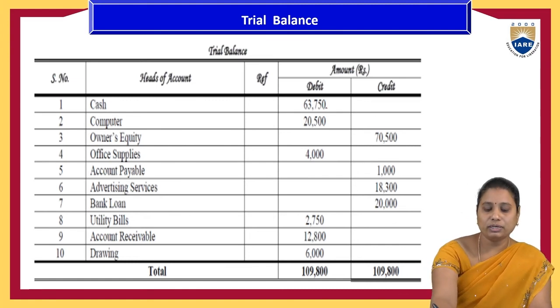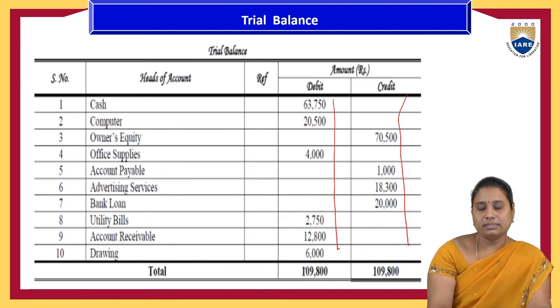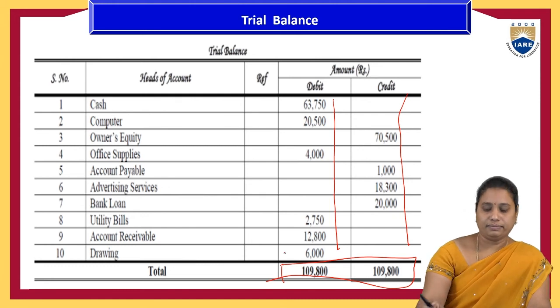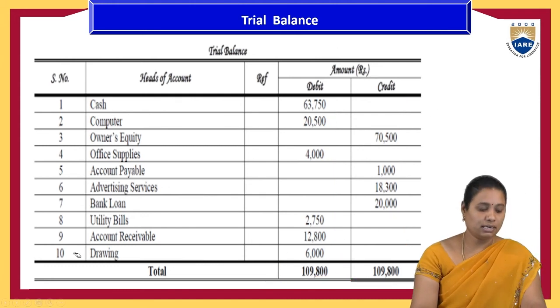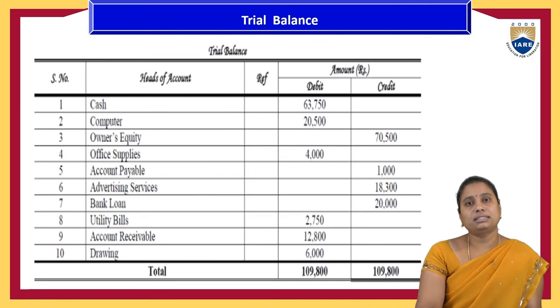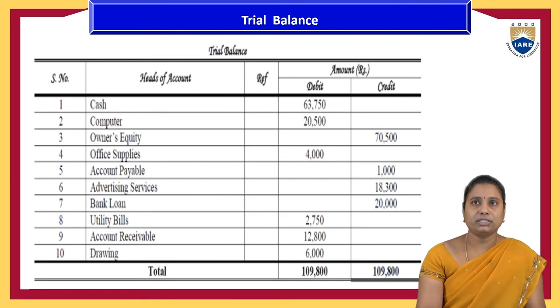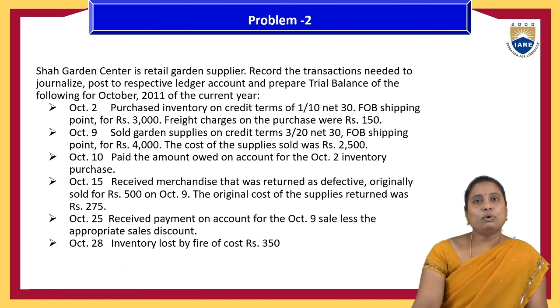If we see this one, all these debit balances should be equal to the credit balances. Then only will the problem which we have done be correct. So like this, we need to prepare the balance sheet. First, we will see this pre-balance sheet verification under the trial balances. And this is the format for the preparation of journal, ledger, and trial balances. We'll see one more problem.